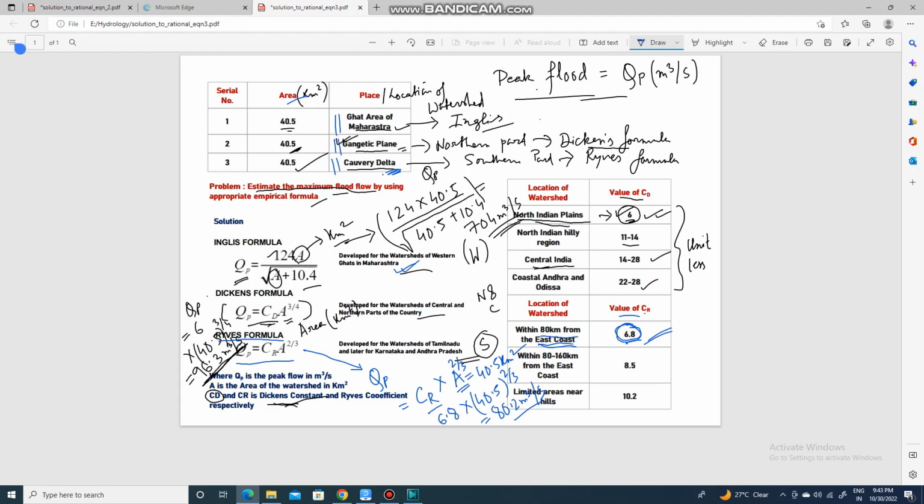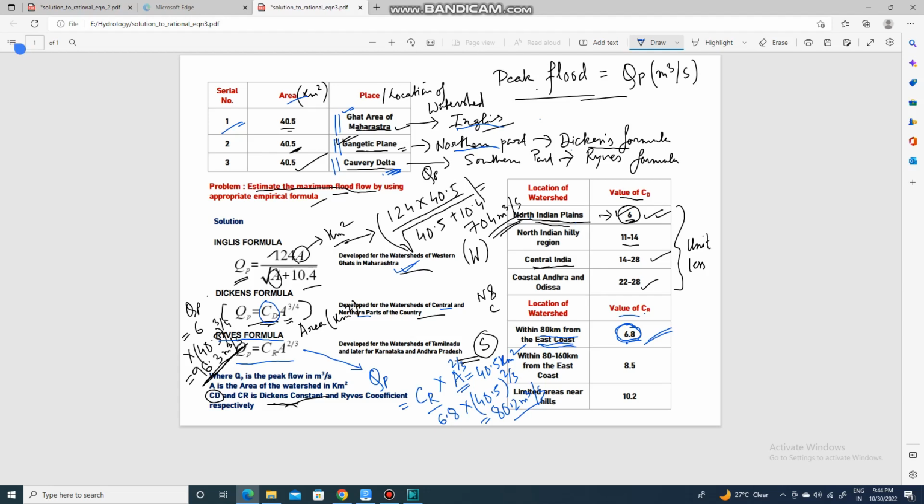So for the first case, we will use the English formula as the watershed is located in the Ghat area of Maharashtra. For the second case, the watershed is located in Gangetic Plain, that is the northern part of India, and that is also the North Indian plains. So we will use the Dickens formula, as the Dickens formula was developed for the watersheds of central and northern parts of the country. So Dickens formula is QP equals CD multiplied by A to the power 3 by 4, where CD is also determined based on the location of the watershed within the north and central Indian region.